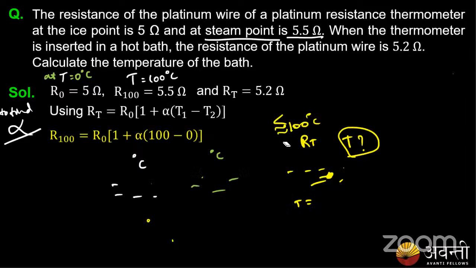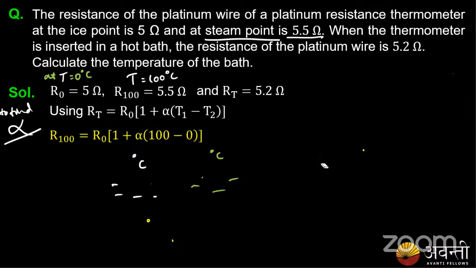Now, what do I need to calculate? I need to calculate the temperature T at 5.2 ohm. What will be its temperature? At 0 degrees Celsius, it has 5 ohms. At 100 degrees Celsius, it has 5.5 ohms. Say when the resistance was 5.2 ohm, what was its temperature? So one of is 40 degrees Celsius. Others, you can also try.